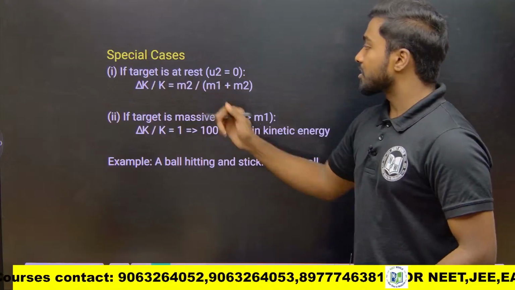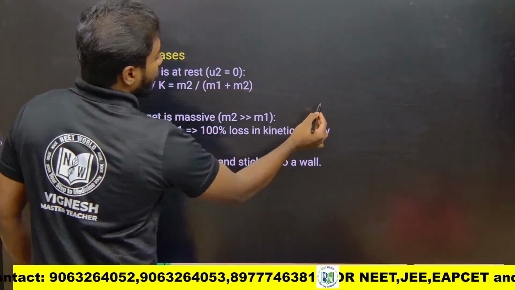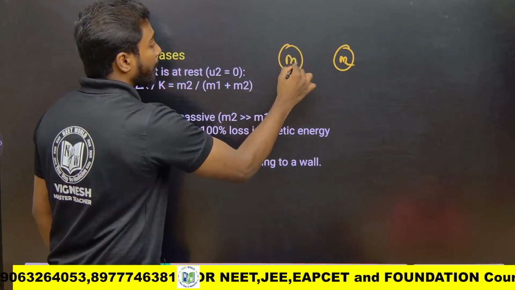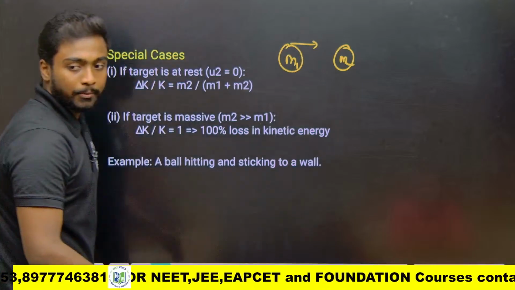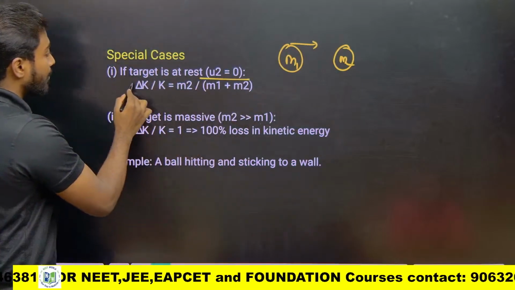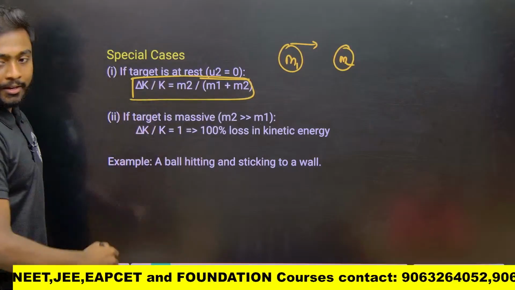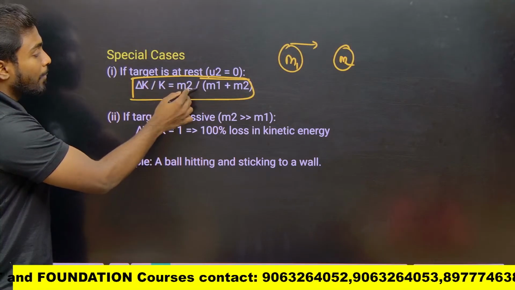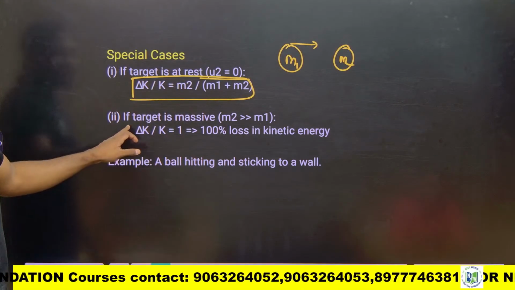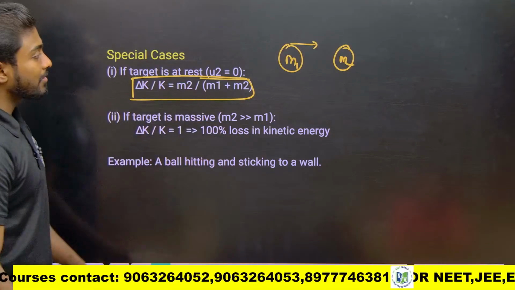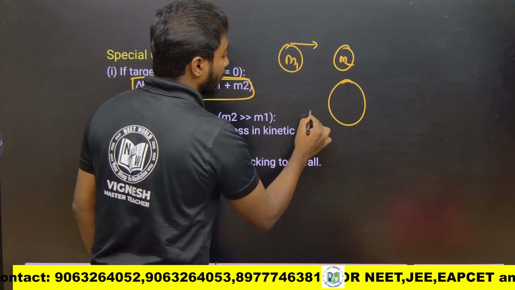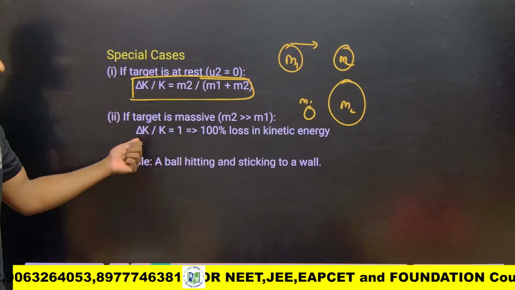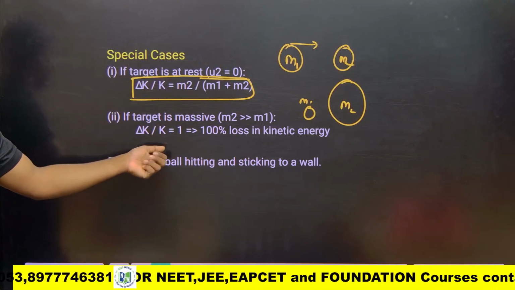If the target is at rest, target in the sense, see, mass m2, this is the target. So mass m1, I am throwing a mass m1 towards the mass m2, which is at rest. Then the change in kinetic energy by the initial kinetic energy is equal to m2 by m1 plus m2. Okay. So if the target is massive, in the sense if this is greater and this is smaller, this is m1 and this is m2.